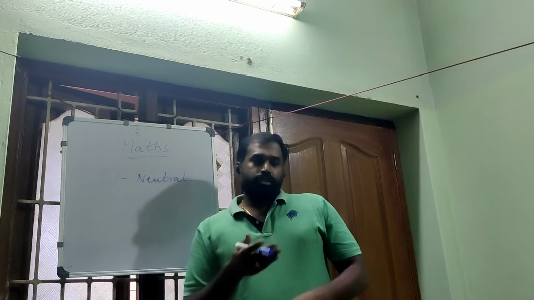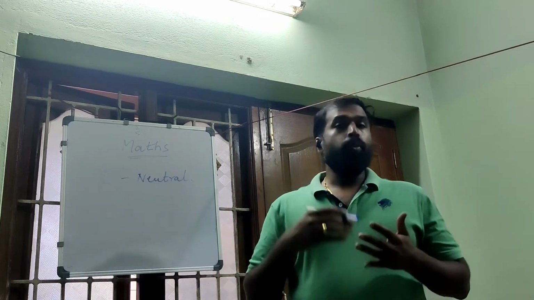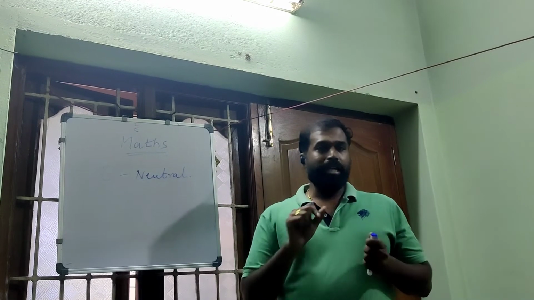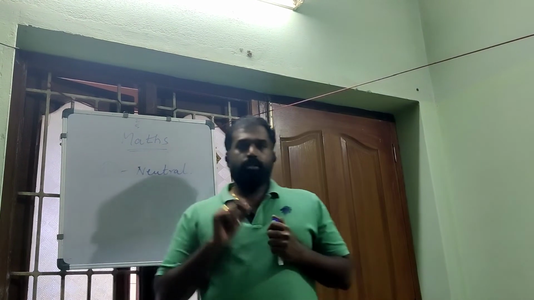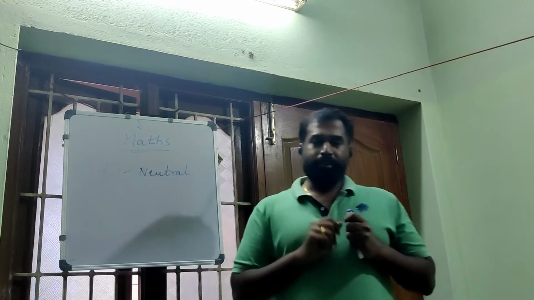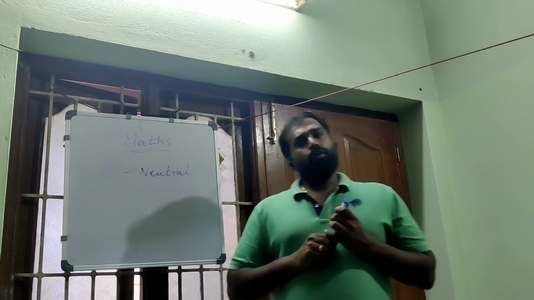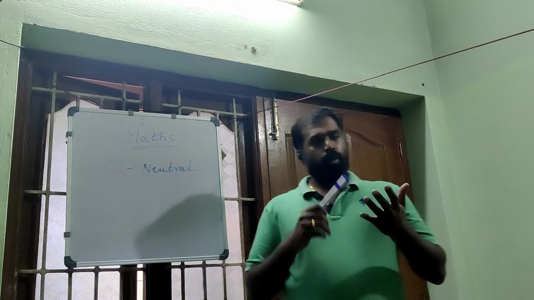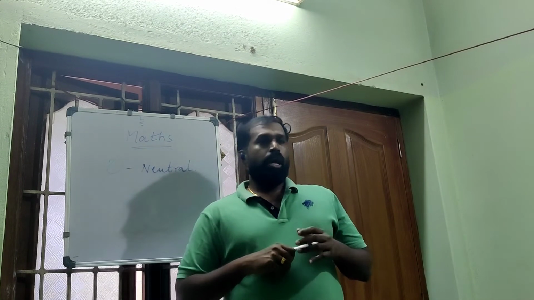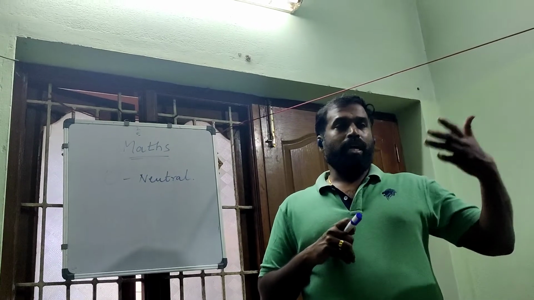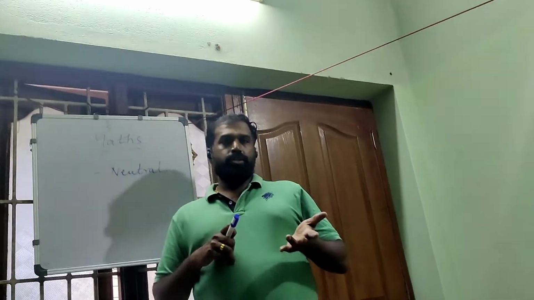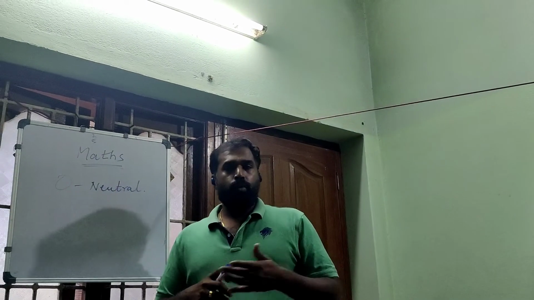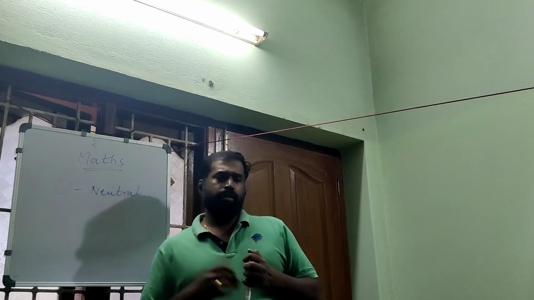After that, we have fractions also, and decimals also. So fractions and decimals are not integers. Only the negative numbers, 0 and positive numbers are integers. So where all are we using integers? For example, if you want to count, we need integers. If you want to find the height of a building, we want integers. We want to find the depth of a building, we want integers. So integers are used everywhere.